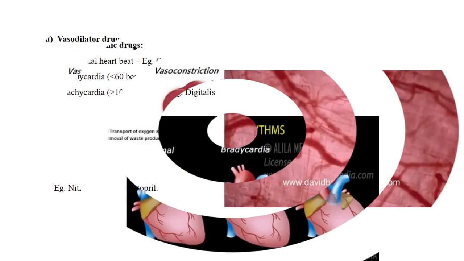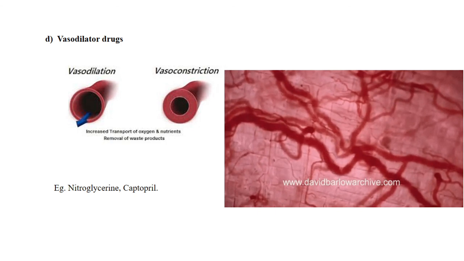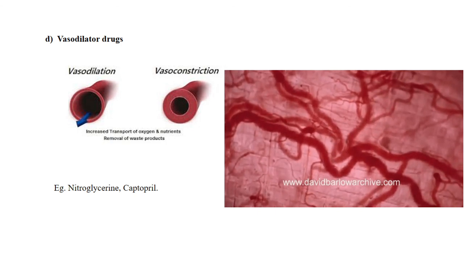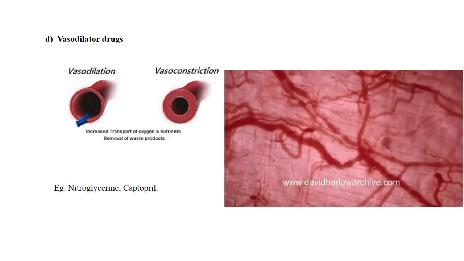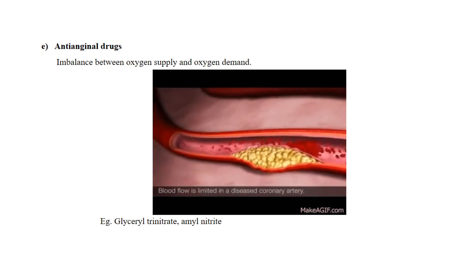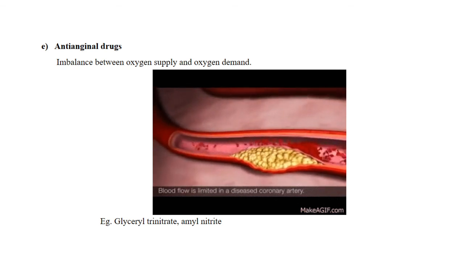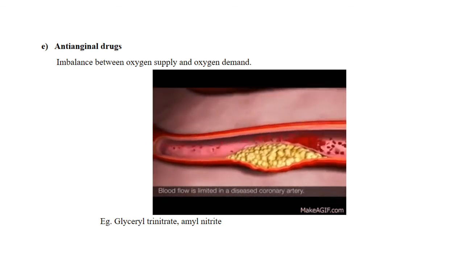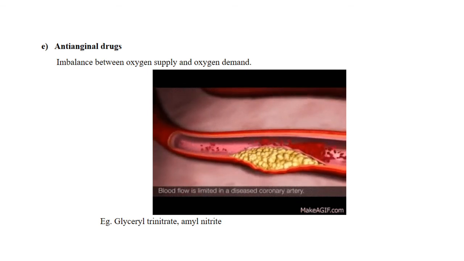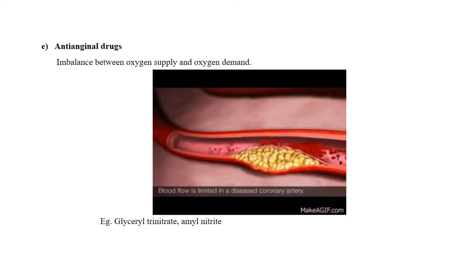And the next one, vasodilator drugs. So those drugs that dilate our vascular system so that it controls our blood pressure can be called vasodilators. And the next one, anti-anginal drugs, those drugs that help to treat angina, that is pain in the chest, a symptom due to imbalance between oxygen supply and oxygen demand in our heart, are referred to as anti-anginal drugs.